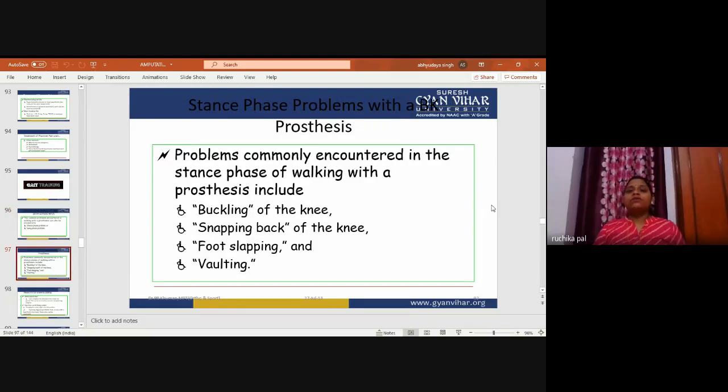Stance phase problems with a below knee prosthesis. Problems commonly encountered in the stance phase of walking with the prosthesis include buckling of the knee, snapping back of the knee, foot slapping, and vaulting. These are the common problems which occur in the stance phase of walking with a prosthesis. Buckling of the knee, snapping backward of the knee, foot slapping where the foot will slap, and vaulting is a different condition.